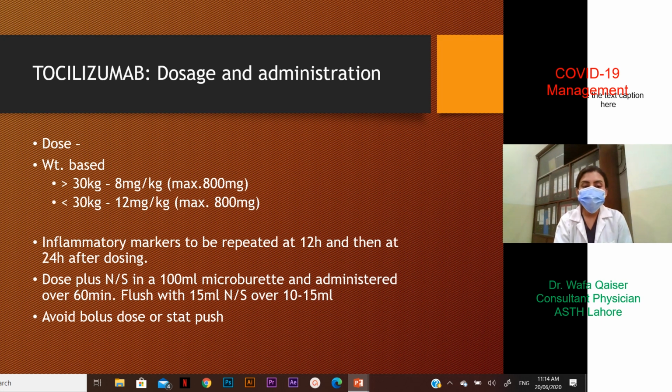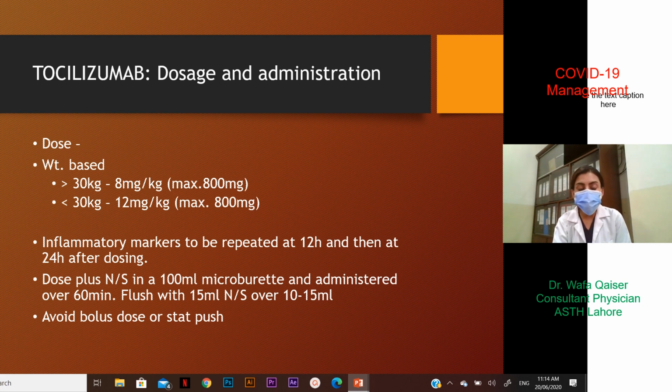Inflammatory markers in the form of CRP, ferritin, LDH would be repeated at 12 hours and then at 24 hours after dosing. The dose would be prepared in a microburette of 100 ml with normal saline, completing the total volume of 100 ml to be administered over 60 minutes, and that would be flushed with 15 ml normal saline over 10 to 15 minutes.